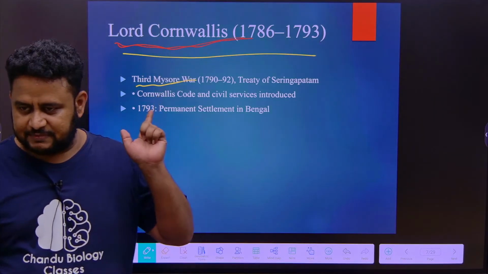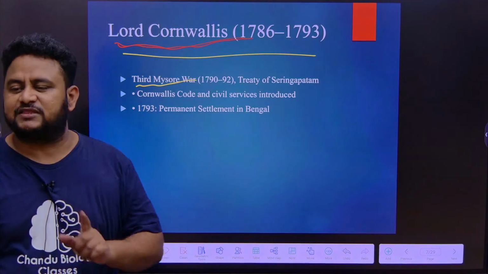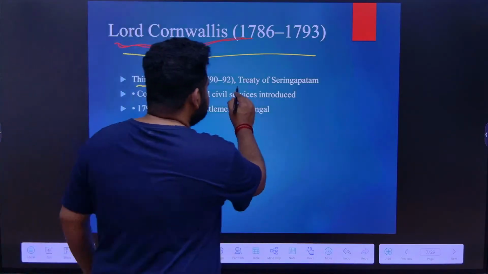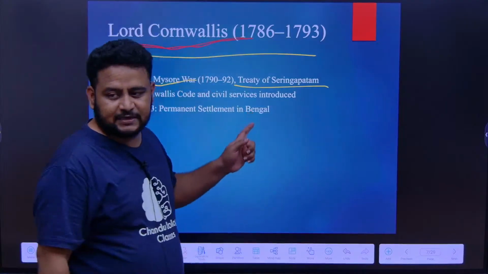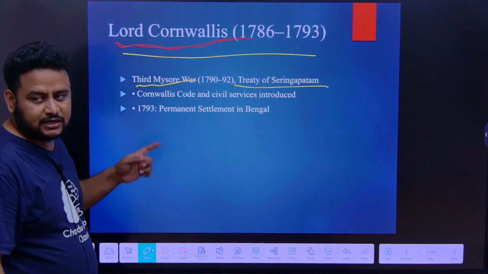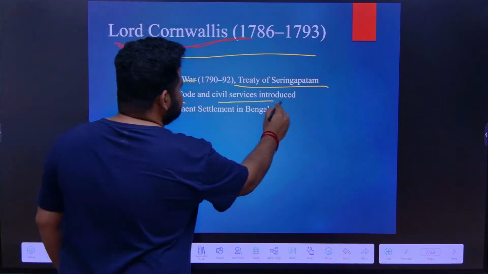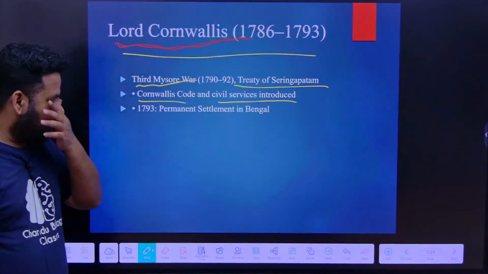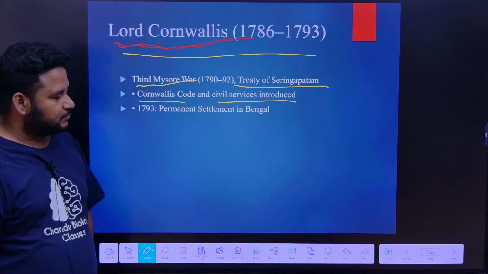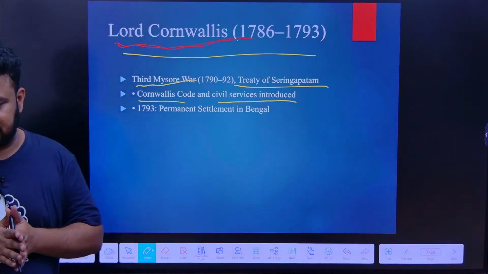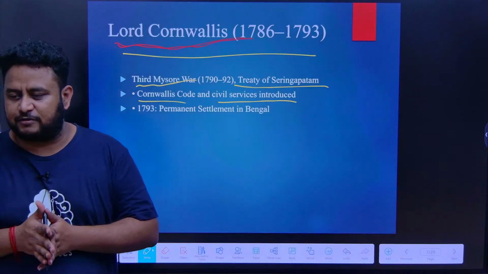This person immediately had the third Mysore War. Out of the third Mysore War came the Treaty of Srirangapatnam. Under whom? Lord Cornwallis. Cornwallis Code and Civil Services were introduced. Understand one thing: the third Mysore War resulted in the Treaty of Srirangapatnam. Next, Cornwallis Code was put forward by Cornwallis.